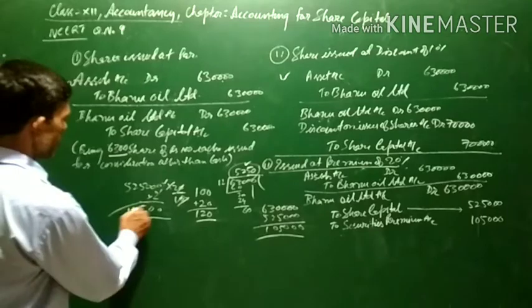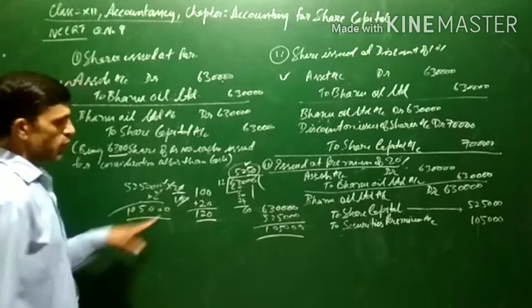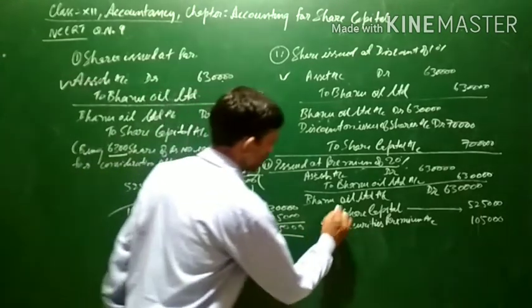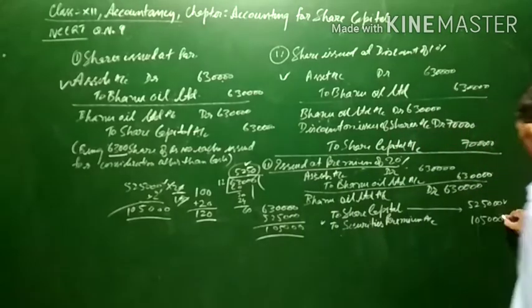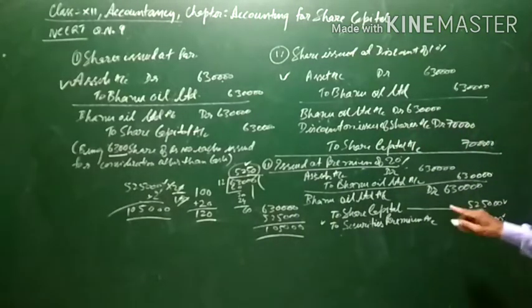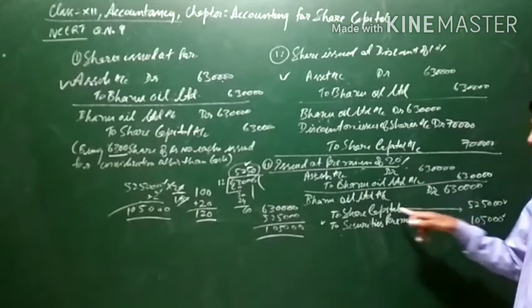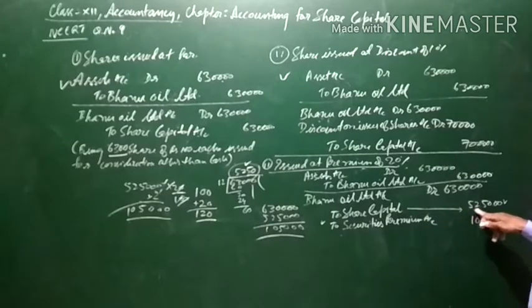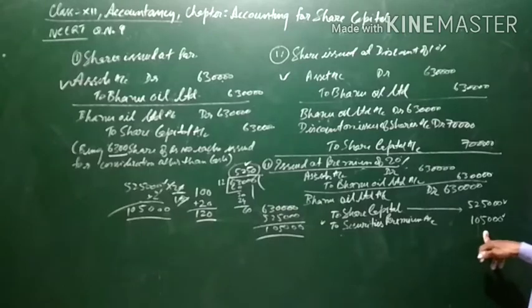With 5,25,000, it will come to 1,05,000, which will be the securities premium. Since the shares are issued at a premium, the share capital will be 5,25,000 rupees, and 20% of this will be the securities premium.